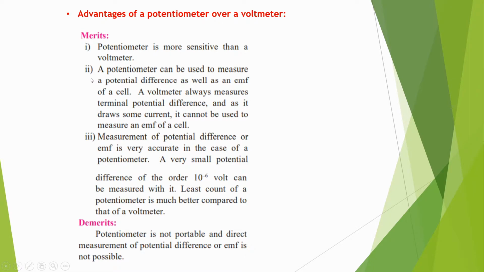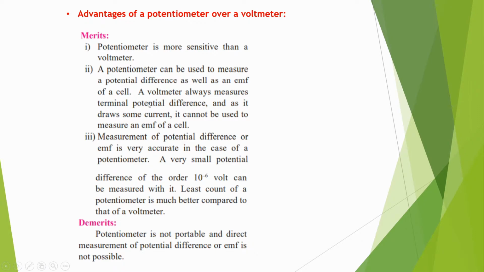The second point is a potentiometer can be used to measure a potential difference as well as an EMF of a cell. A voltmeter always measures the terminal potential difference.